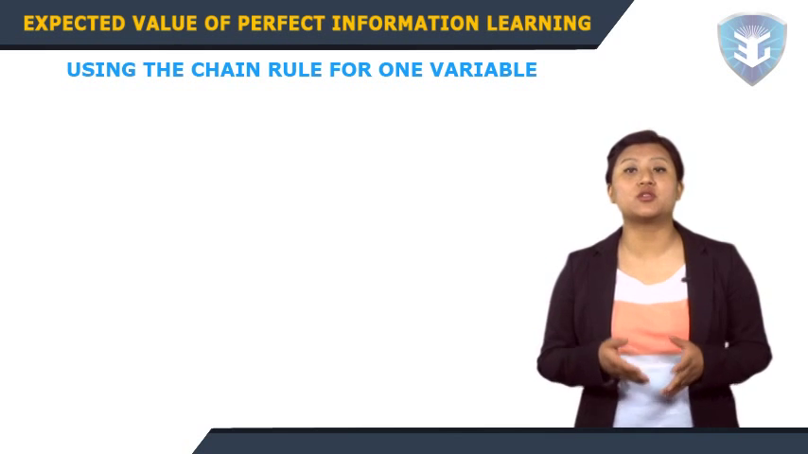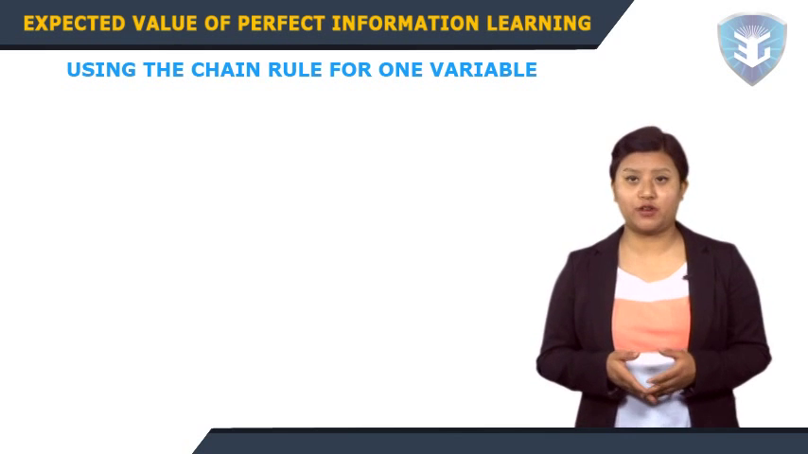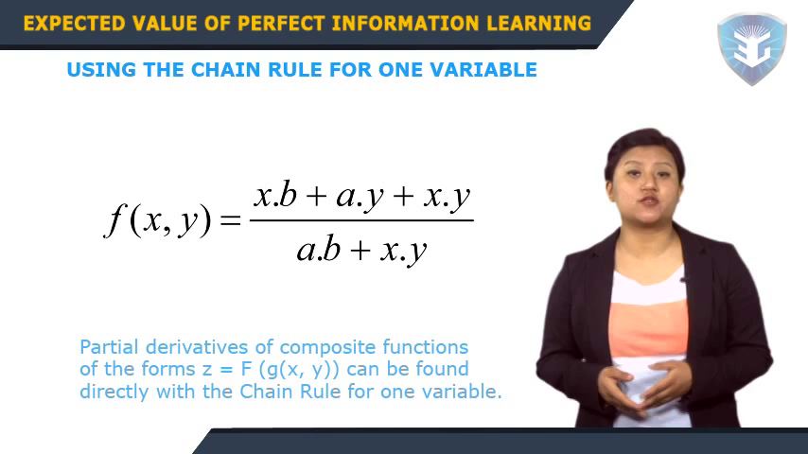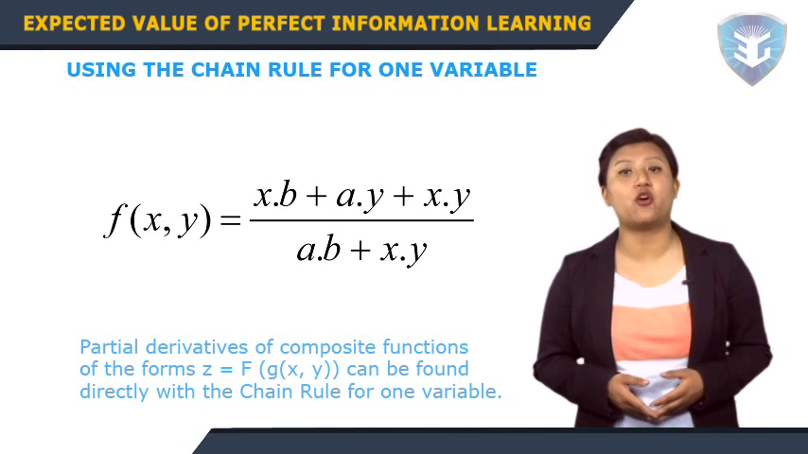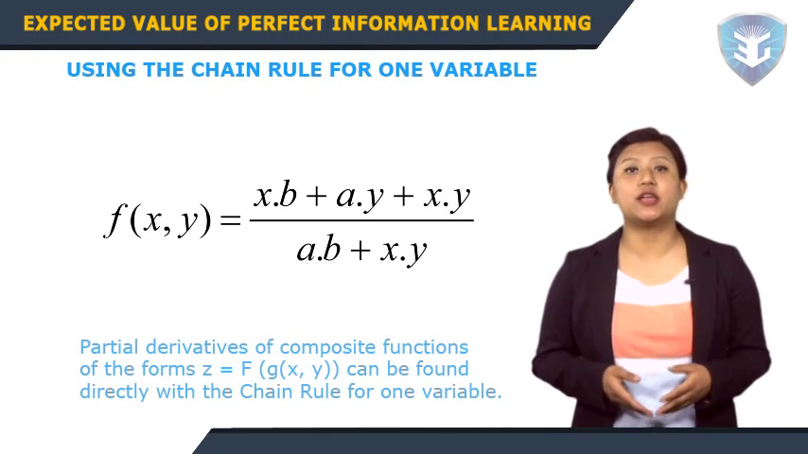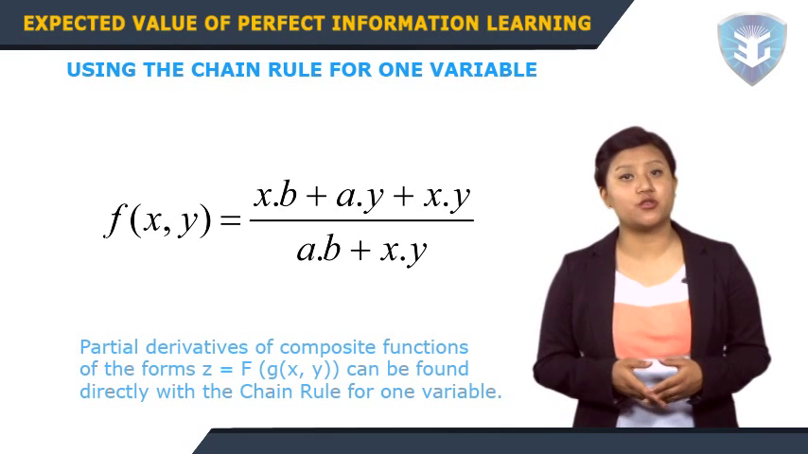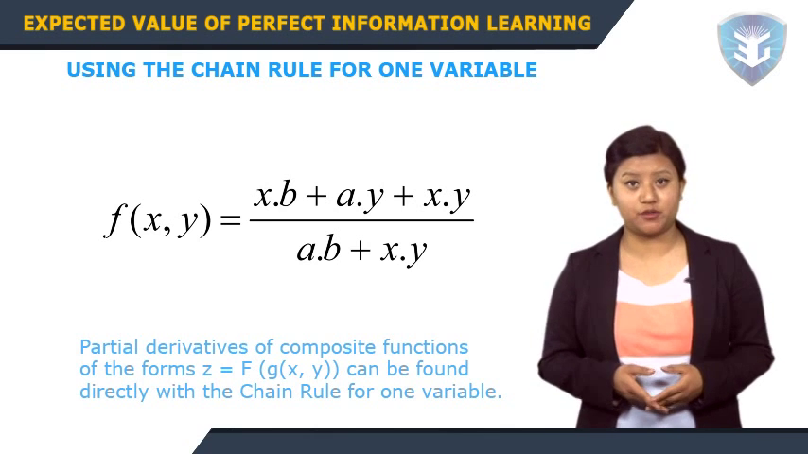Now let us talk about using the chain rule for one variable. Partial derivatives of composite functions of the form z equals f(g(x, y)) can be found directly with the chain rule for one variable.